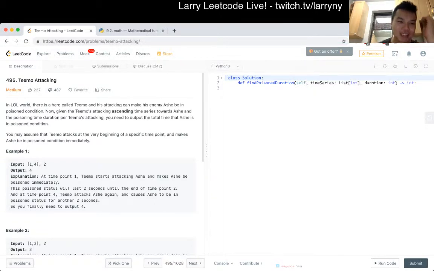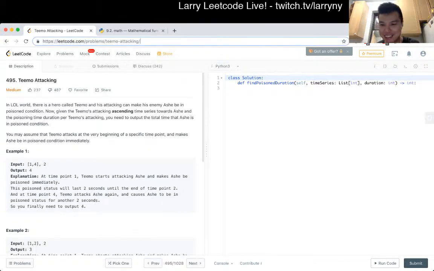Cool. Okay, let me actually get to the problem now. Let me add the marker. In LOL world, there's a hero called Teemo, and his attacking can make his enemy Ash be in poison condition. Now, given Teemo's attacking, I guess I should finish reading first, but I'll link this in the chat so you guys can follow along.